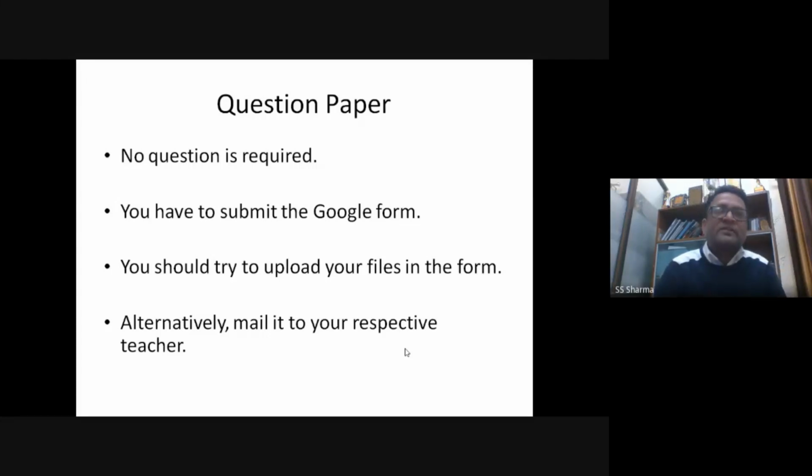On the first day there was also no problem, but still people feel panicky that I have uploaded, but whether it has reached, so I will mail. I know a few students who uploaded the form, then mailed me, then also mailed the HOD, and so many things. Do not panic like that. This is another thing which is important for all of you.